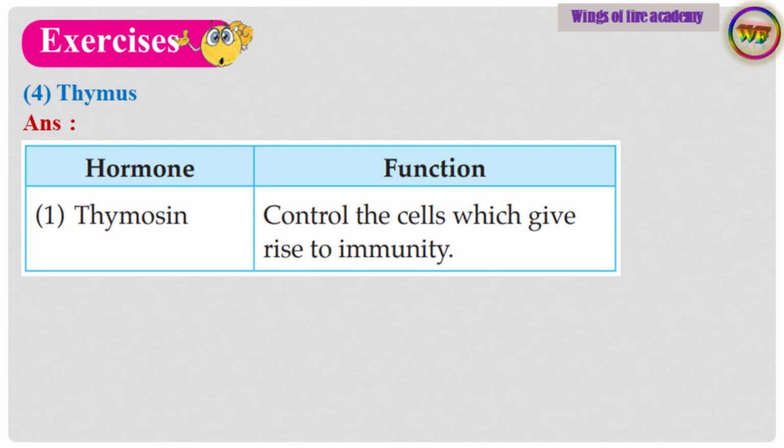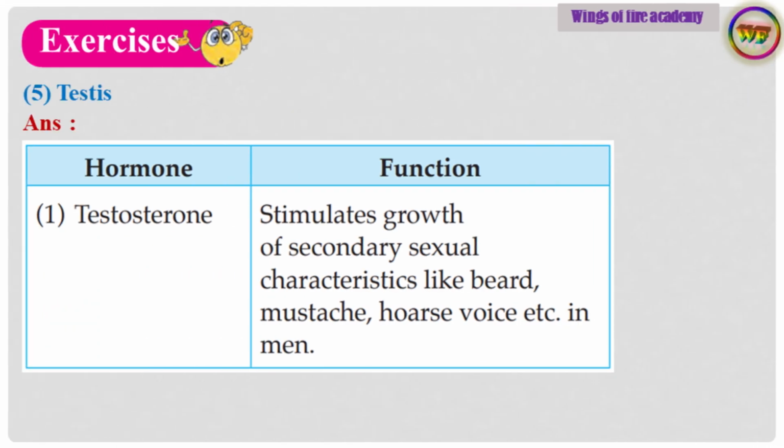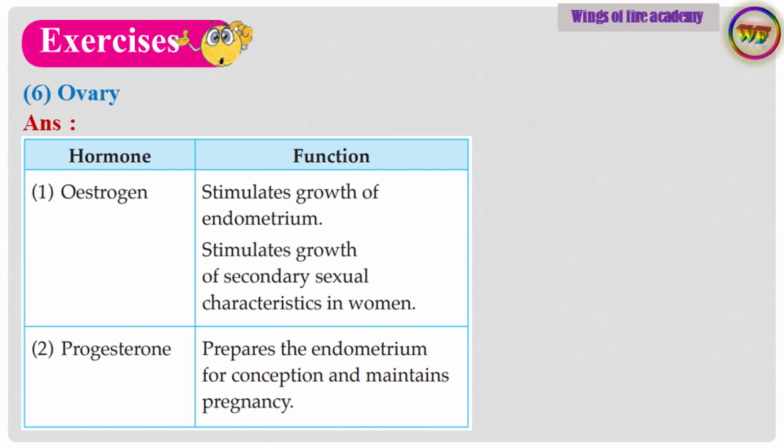Sub-question 4. Thymus. Answer. Answer is given directly. Sub-question 5. Testis. Answer. Answer is given directly. Sub-question 6. Ovary. Answer. Answer is given directly.